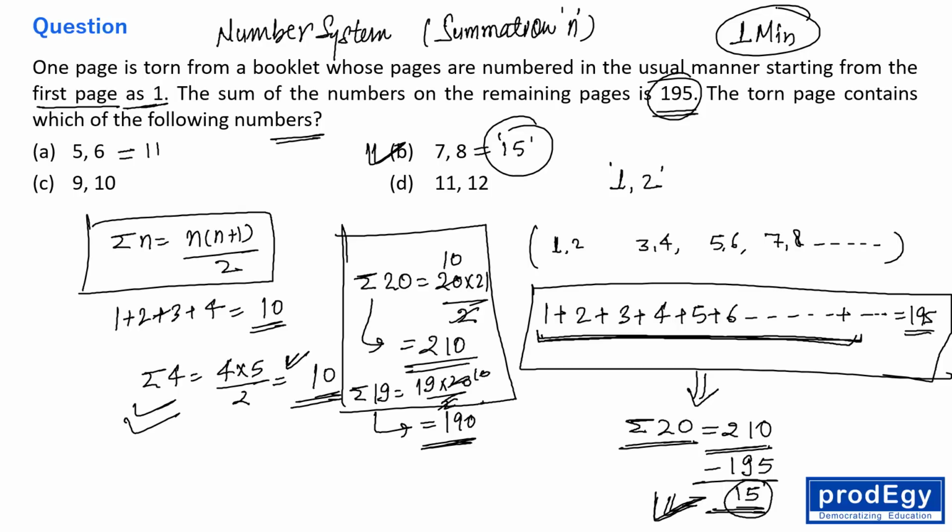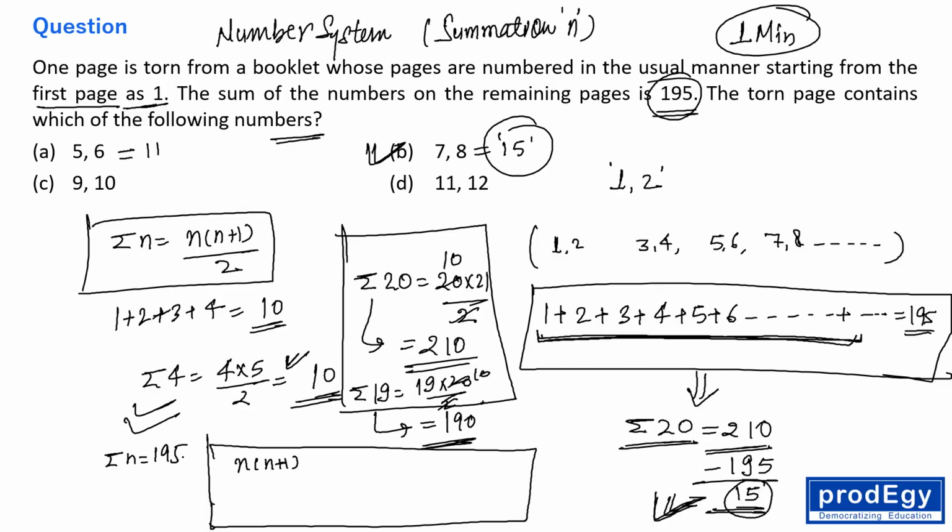And yes, some of you must be thinking why I have done hit and trial. Why did not I solve it? So I can solve this question also. If sigma n is equal to 195, this implies n(n plus 1) by 2 is equal to 195, so n(n plus 1) is equal to 390.